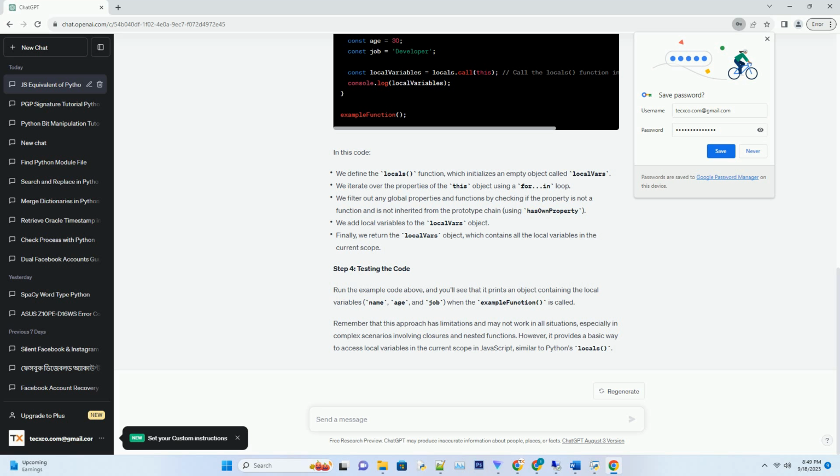Step 4. Testing the code. Run the example code above, and you'll see that it prints an object containing the local variables, name, age, and job, when the example function is called.